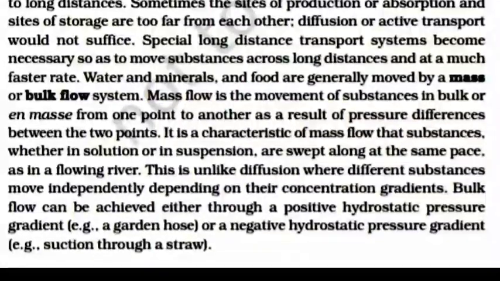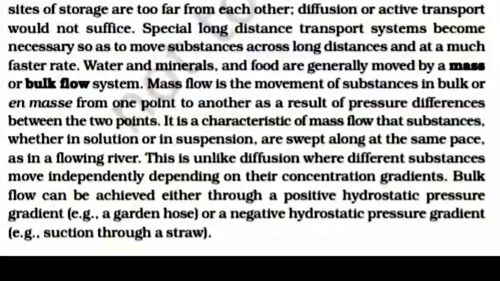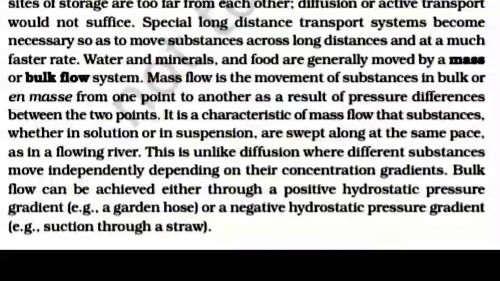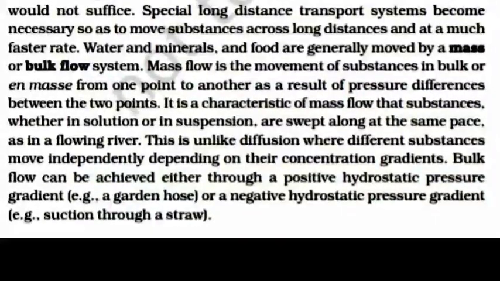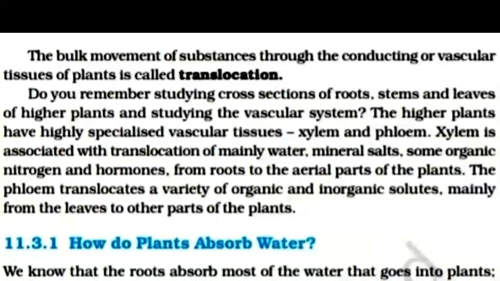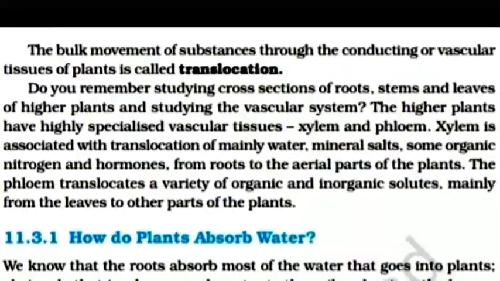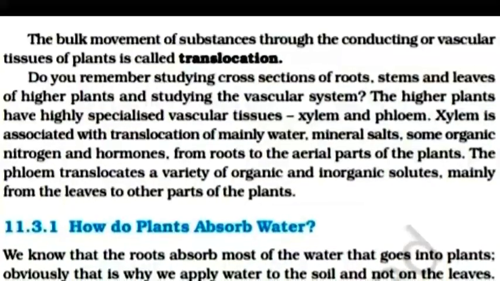Bulk flow can be achieved either through a positive hydrostatic pressure gradient, for example a garden hose, or a negative hydrostatic pressure gradient, for example suction through a straw. The bulk movement of substances through the conducting or vascular tissue of plants is called translocation.